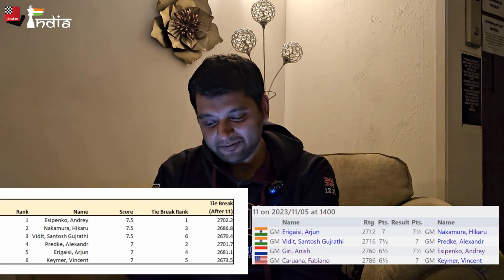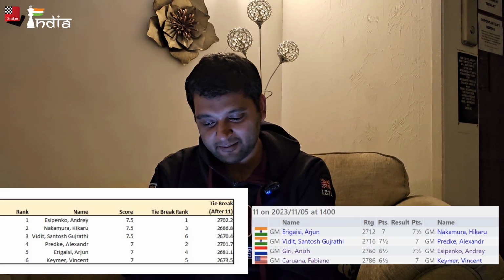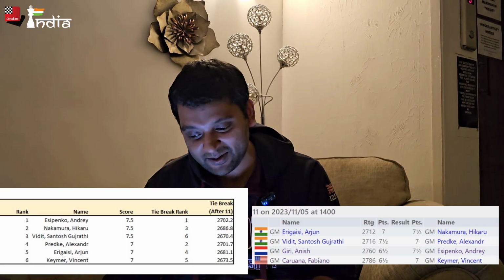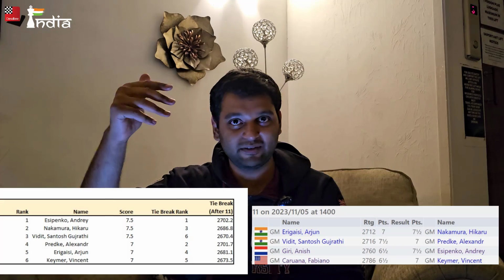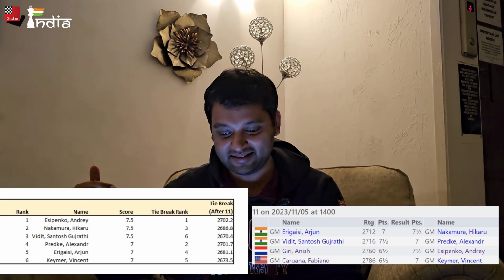While Vidit has the worst tiebreak but has white. And Arjun has white. Meanwhile, I would say Vincent and Caruana, Caruana anyway doesn't have a chance, but Vincent is black with Caruana. And Vincent, even if he wins, needs Vidit and Predke exactly to draw, and at the same time he needs Andre to lose. Because one of Hikaru and Arjun will always be ahead of Vincent. One of them will get to the same points as Vincent, and Vincent has bad tiebreakers.